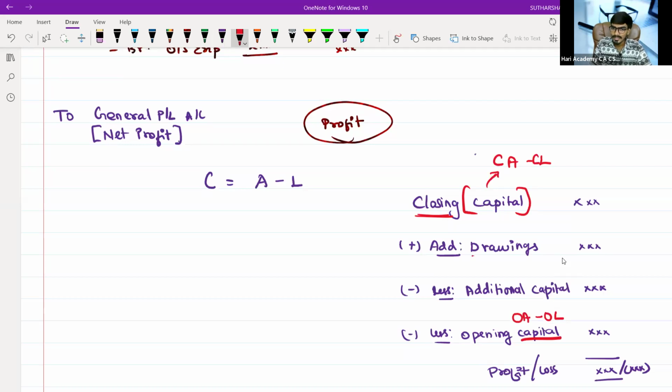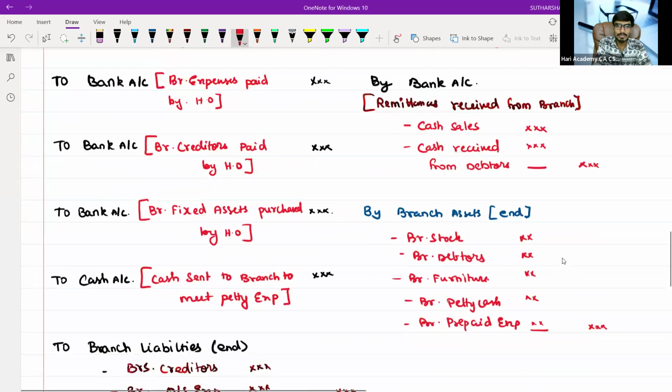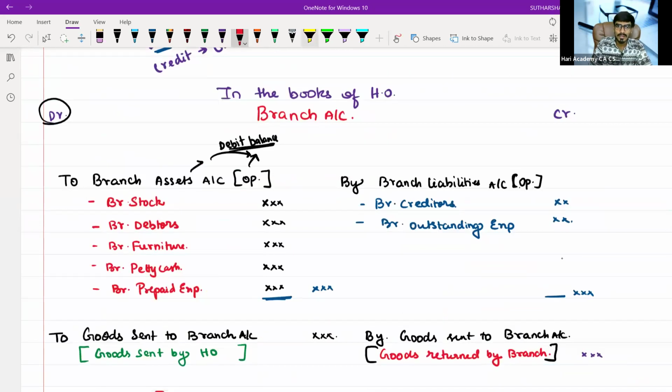This drawings has been withdrawn, removed; additional capital amount has been additionally added. Now simply come to this part and check. We are debiting the assets on the debit side, sir, and liabilities on the credit side. So this is nothing but your opening capital.